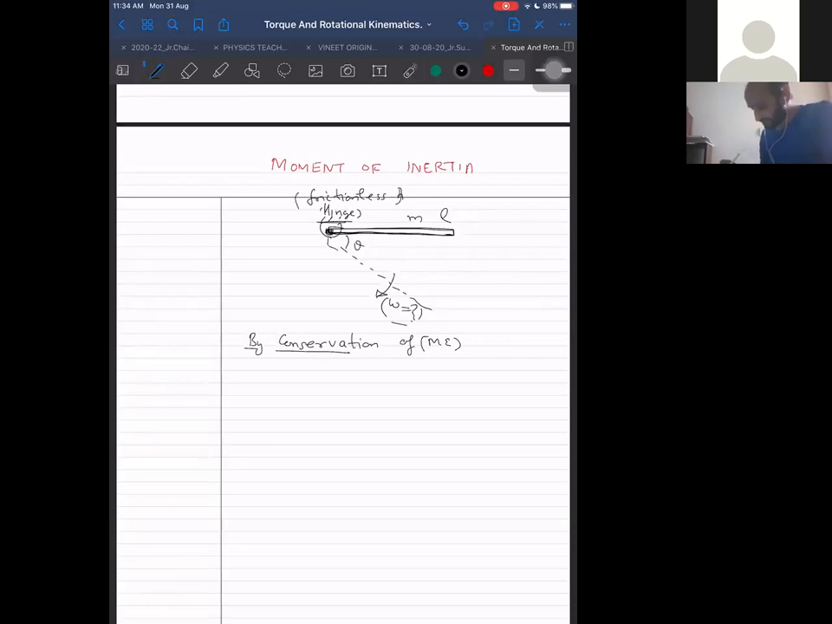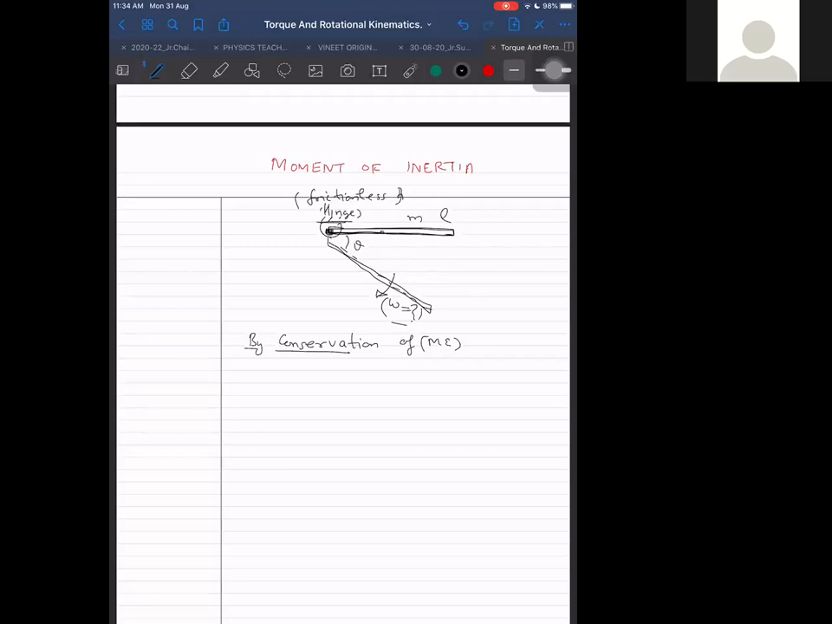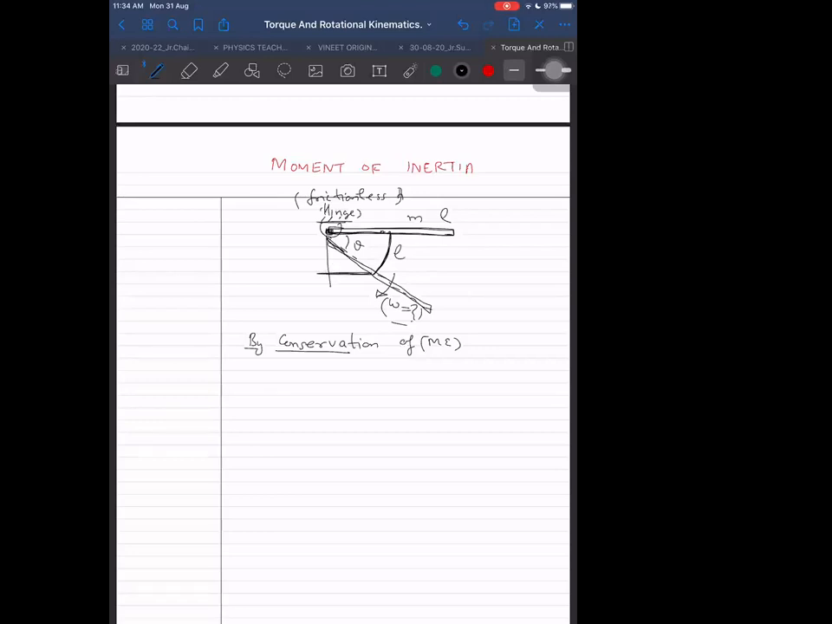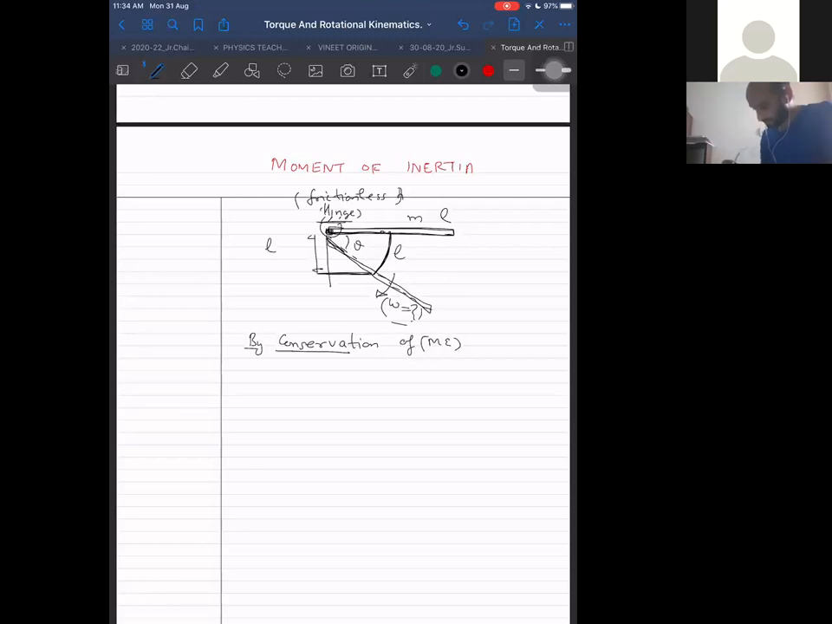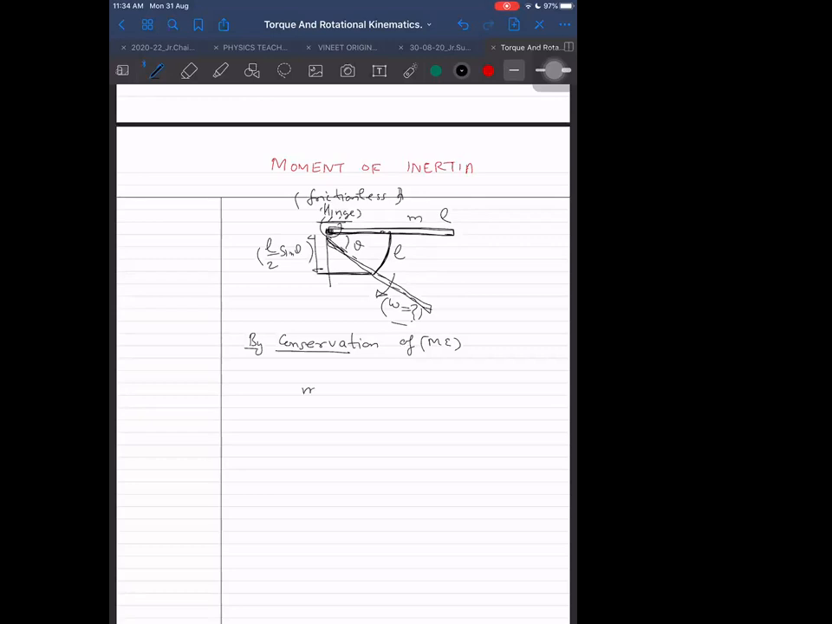If it is a frictionless hinge, it cannot do any work, so it will be just falling freely. What is the potential energy lost? The center of mass goes from where to where? It goes from L by 2 to L by 2 sine theta. Yes, you are right. It is going down by height L by 2 sine theta. So we can simply write mg into L by 2 sine theta.